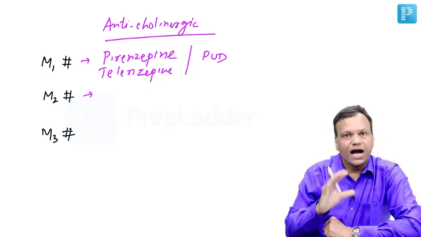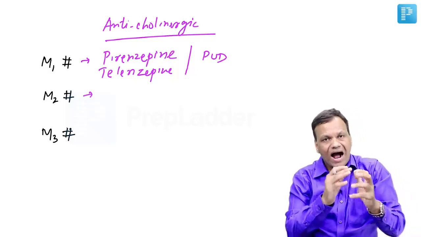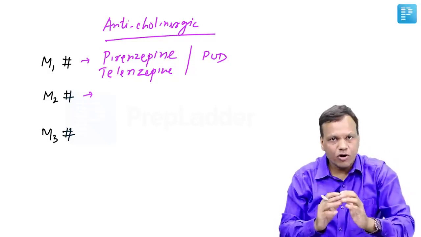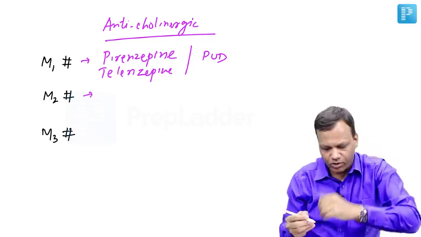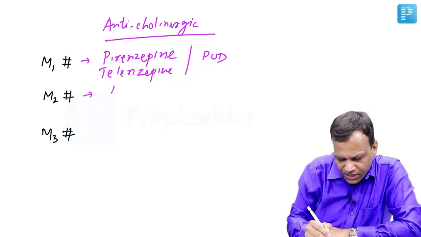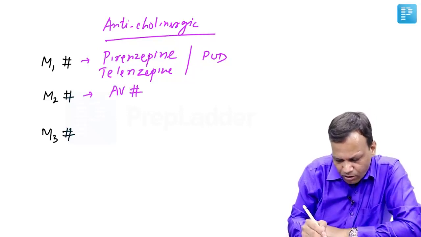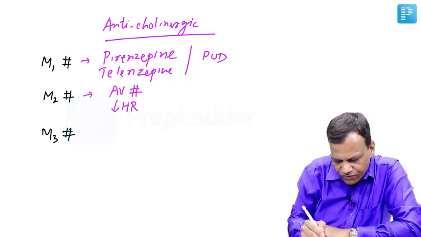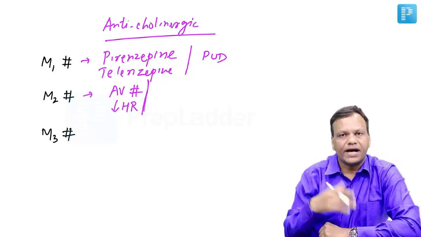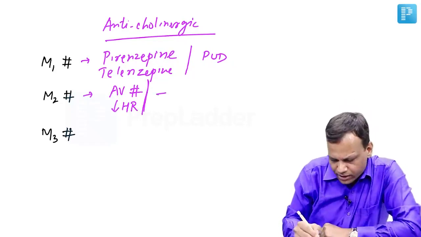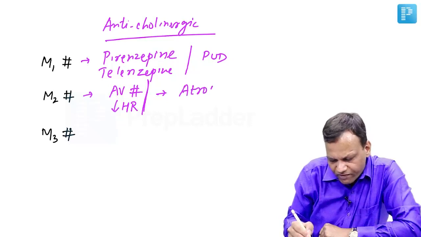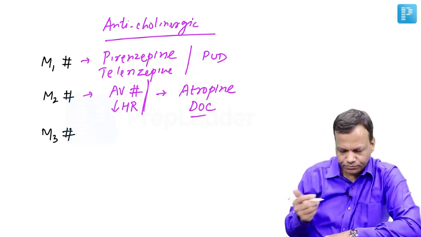M2 was present in the heart. Remember, M2 was depressing the heart. So when we block M2, the heart will be stimulated. So they can be used when the heart is depressed, like in AV block and bradycardia. So we can treat these conditions by giving an M2 blocker. The drug used is atropine. In fact, atropine is the drug of choice for bradycardia and AV block.